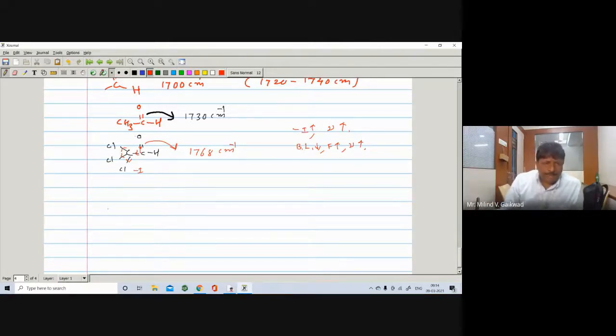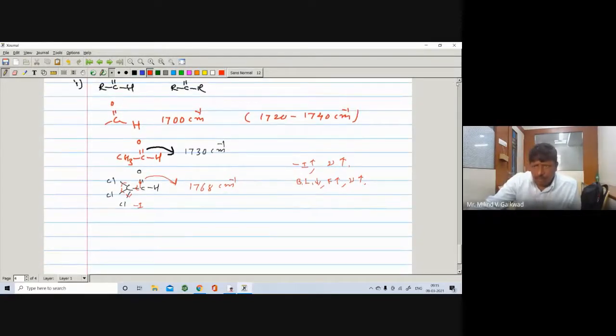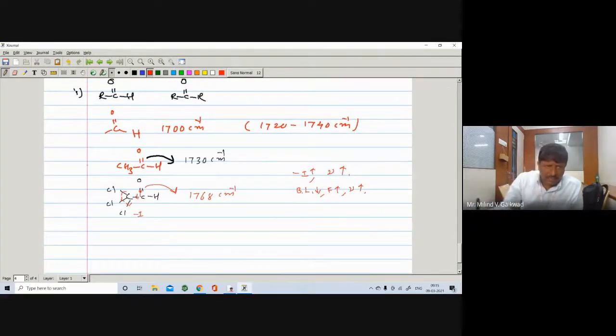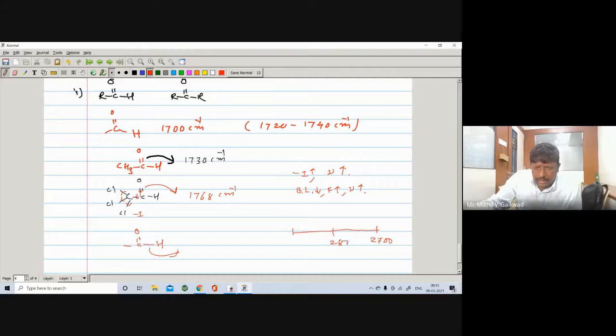Now here, one of the important bands that will appear in the aldehyde is CH stretching, right? This CH stretching will appear, as I have told you, near about 2700, 2800 and 2900.